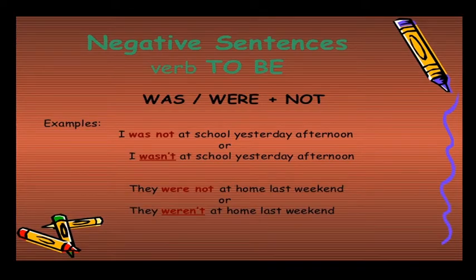Negative sentences using the be form verbs. Example: I was not at school yesterday afternoon. Short form: I wasn't at school yesterday afternoon. This is for was and were, using the be form verb in the negative. They were not at home last weekend. They weren't at home last weekend. Short form.